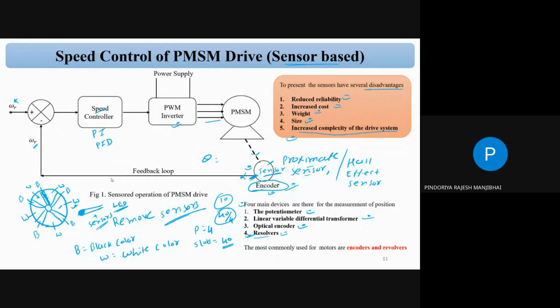So basically, these are the four types of sensors we use for rotor position. Most commonly we use the optical encoder and the resolver, because these sensors are small in size. So most commonly we use the encoder and resolver sensors to find out the rotor position of the PMSM drive. This is the simple structure of the sensor-based operation, and we already know the disadvantages of sensor-based operation.